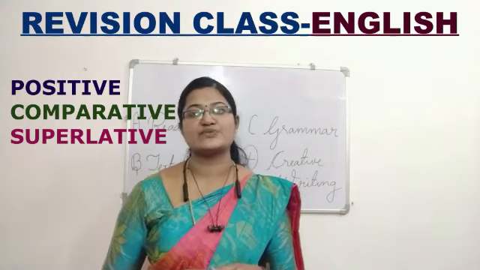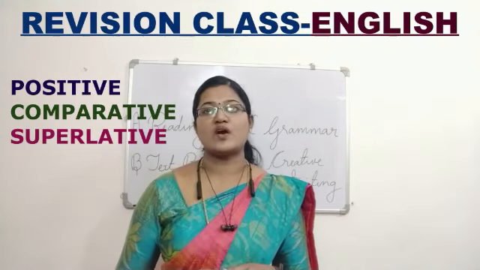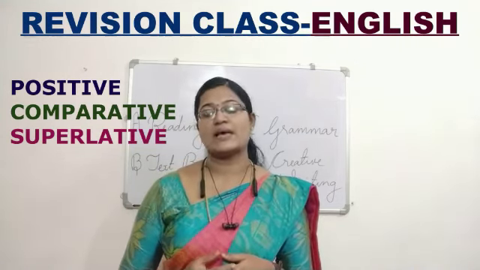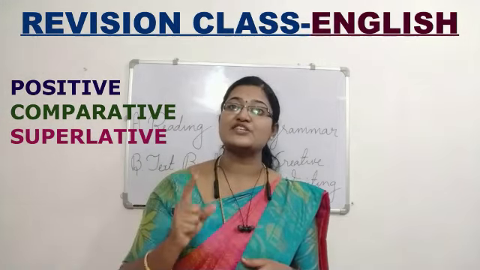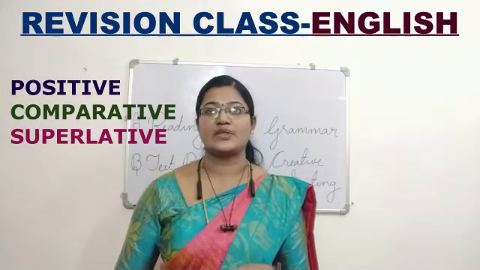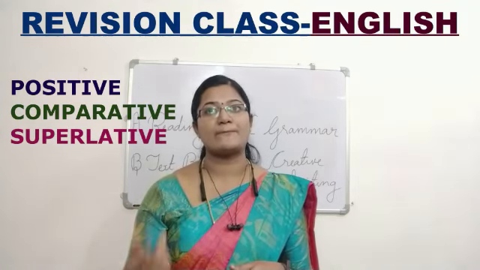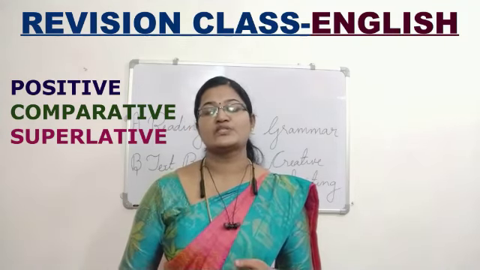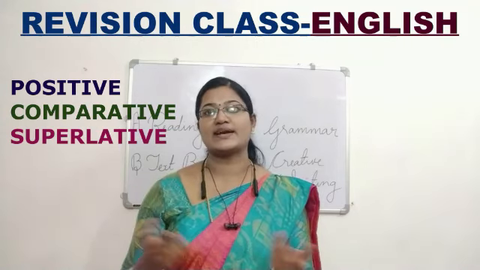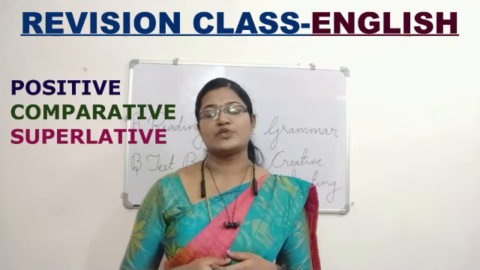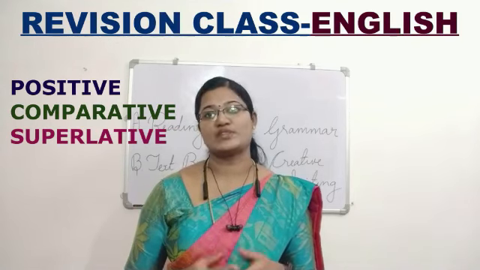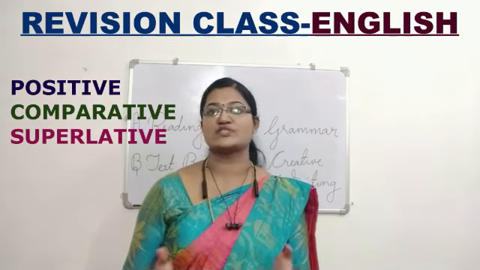Superlative, S-U-P-E-R-L-A-T-I-V-E. Because if a question comes like this, pick out the adjectives and mention the degrees of comparison. You have to pick the adjective and say whether it is positive, comparative or superlative. You cannot get the spellings from the headings. You have to memorize the spellings and be thorough with that. If there is a spelling mistake, you will lose the mark.